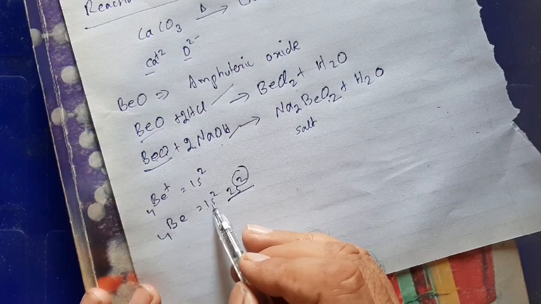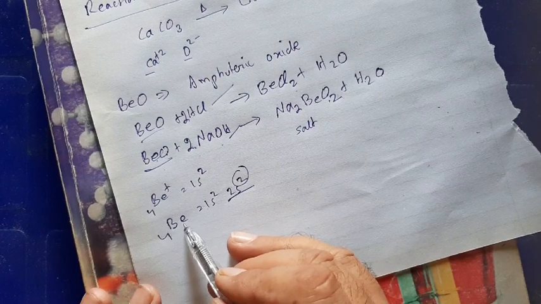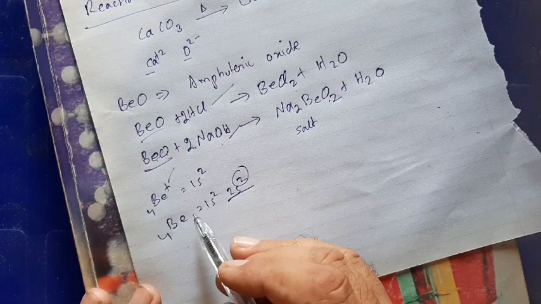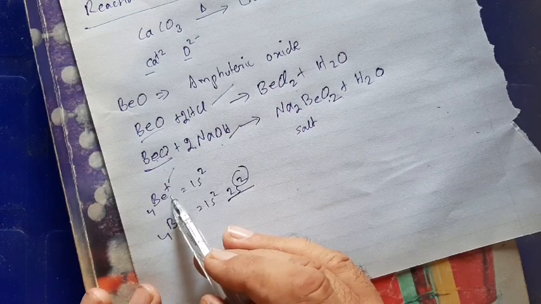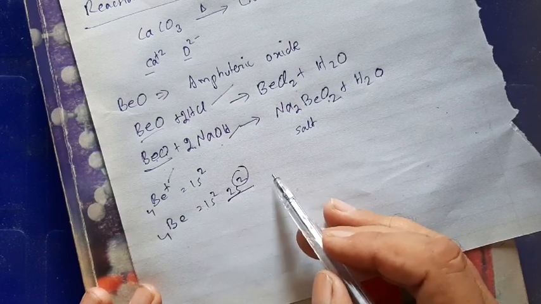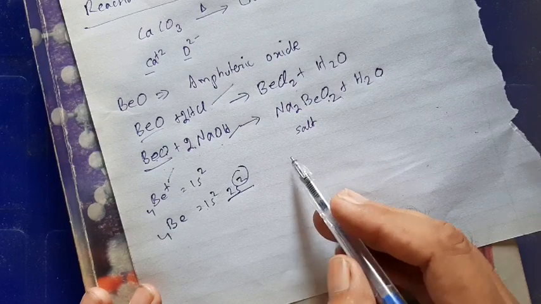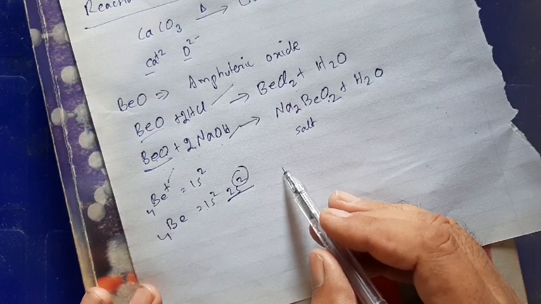So strong attraction pulls this 1s orbital closer, and as a result the size of the beryllium ion is decreased, and as a result it acquires high charge density. Due to high charge density, it attracts shared electron pairs with oxide, and due to this it acquires somewhat covalent character. So due to the small size of the beryllium ion, beryllium oxide is covalent, while the other oxides are ionic.